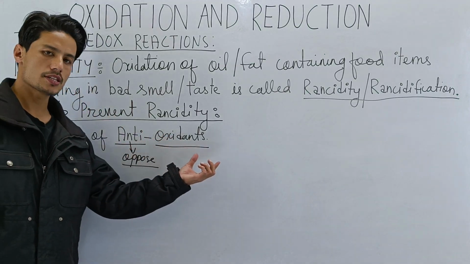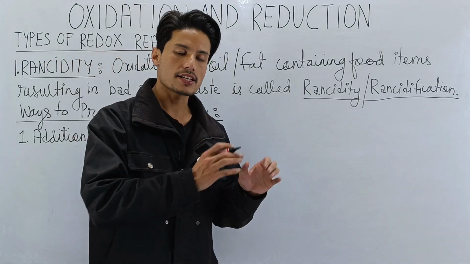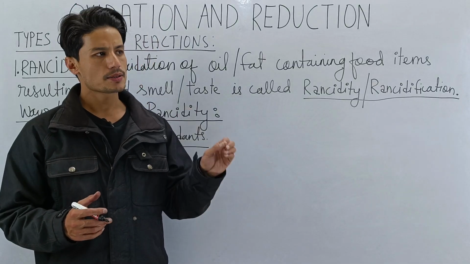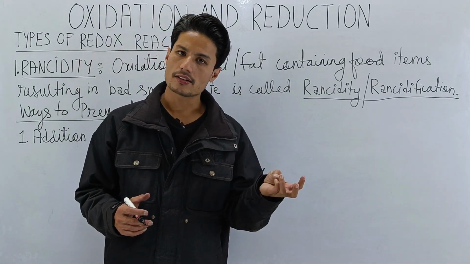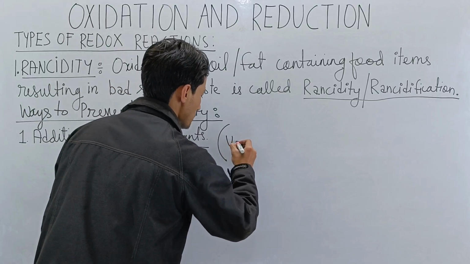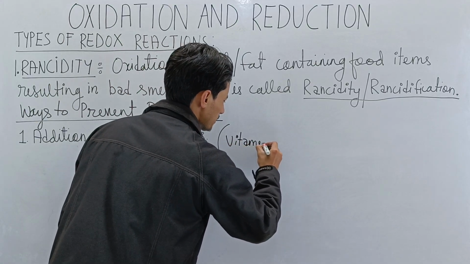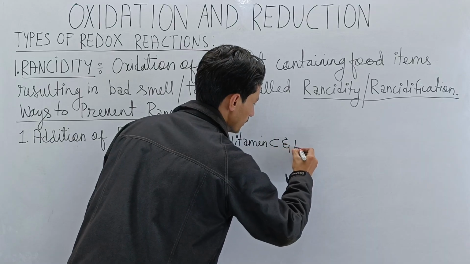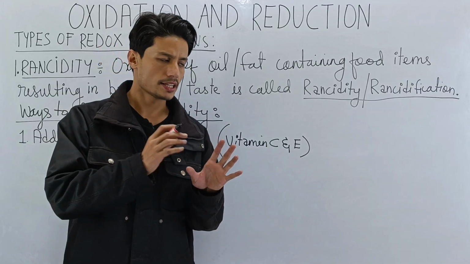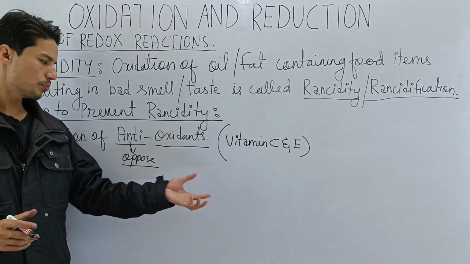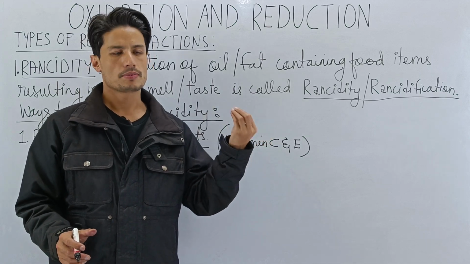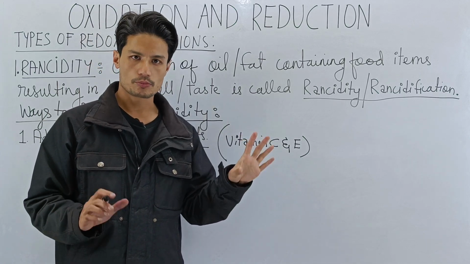Examples of antioxidants are vitamin C and vitamin E. So if we put them while preparing the food items, then the food items will be able to fight against rancidity. I hope that's clear.